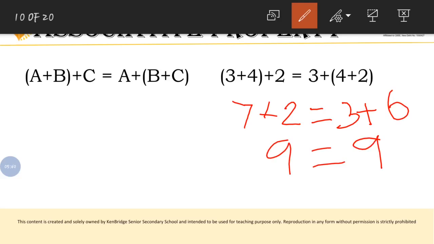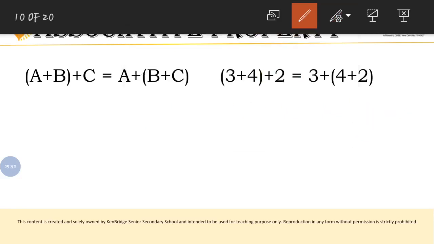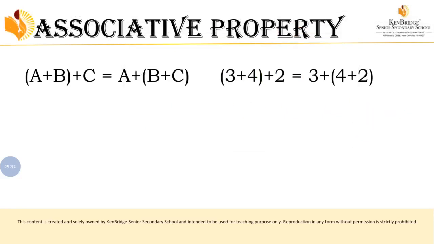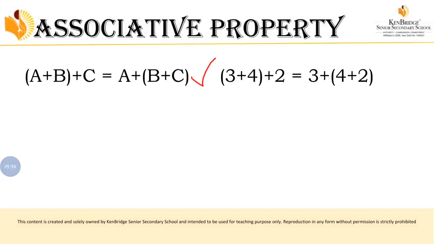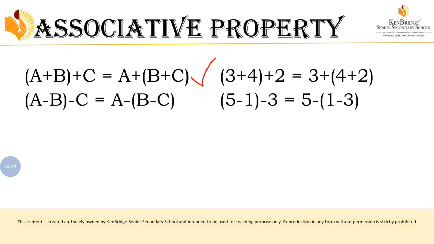So grouping of numbers does not change the result. So this addition satisfied the associative property. So that we will make a change here. Associative property is accepted. Okay, it is accepted, the associative property. Now addition is associative, and now we are going to see subtraction.